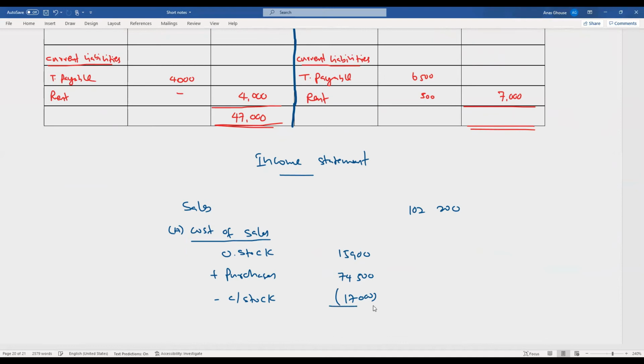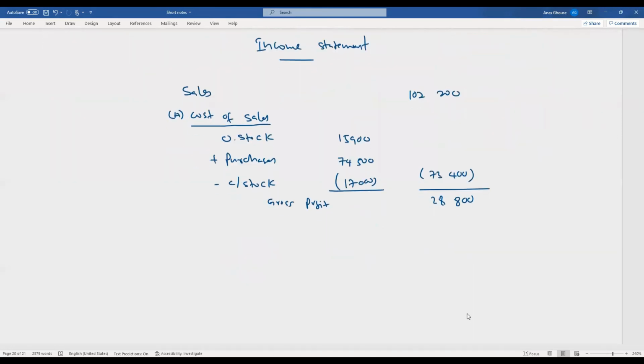Okay, so if you take this, what will be the cost of sales? So that will be 73,400, and your gross profit is 28,800.